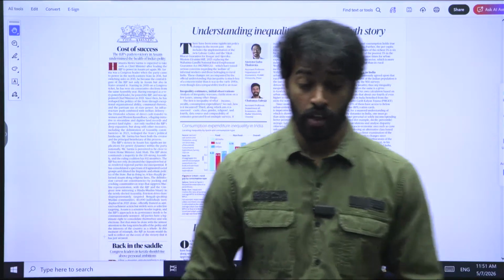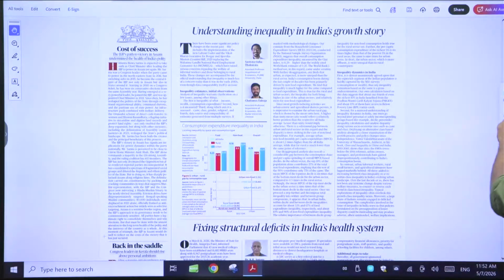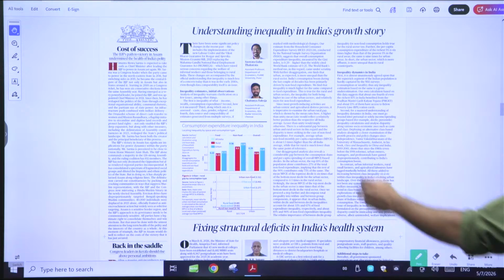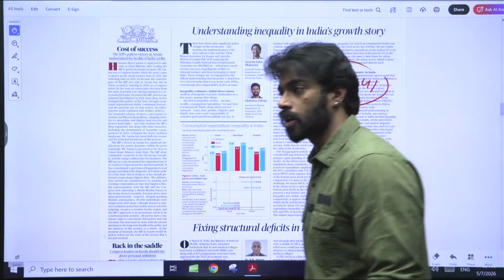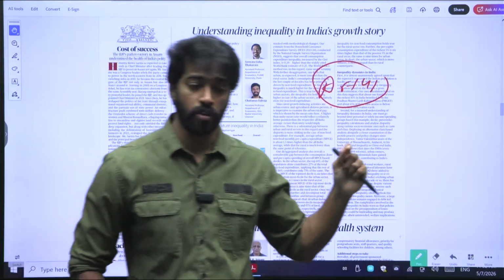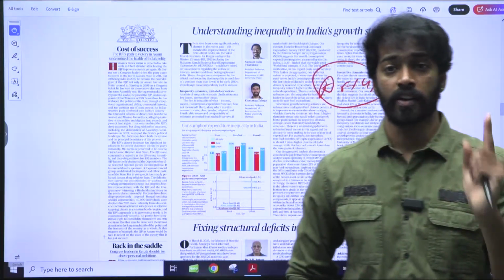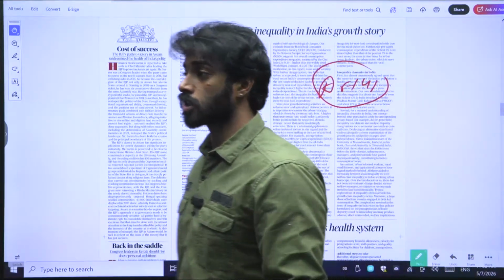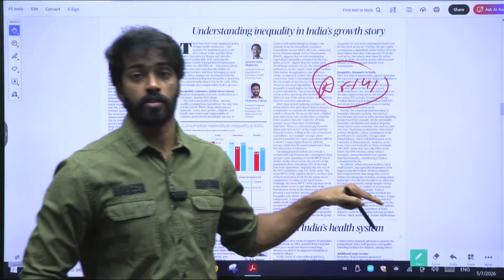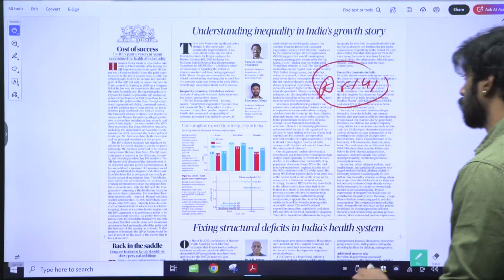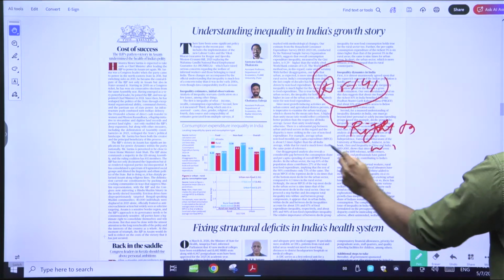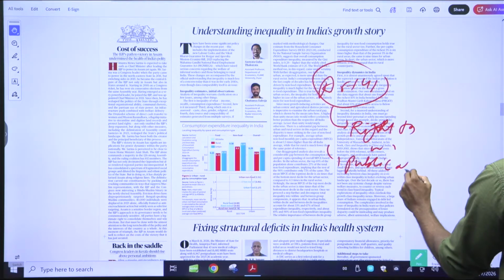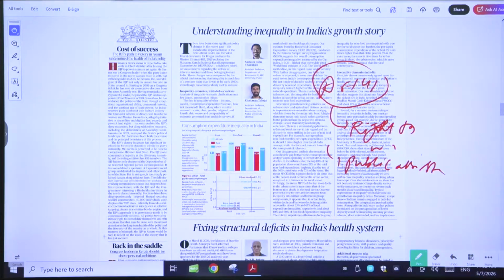Now let us look at the constitutional articles that are present for the protection of informal workers. Firstly, we have Article 41. What is Article 41? Article 41 is part of the directive principles of state policy, which are nothing but obligations on the state. Article 41 says that the state has an obligation to provide the right to work and public assistance. Other than this, we have many other articles.